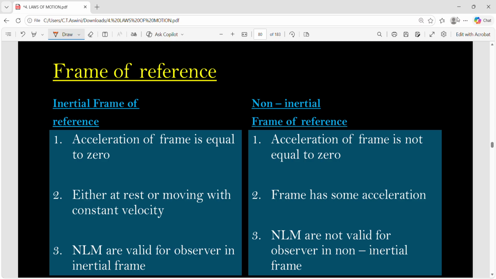And have you noticed the changes in your body when the lift is moving up or when the lift is moving down? You feel a bit heavier, right, when the lift is moving up, and when the lift is moving downward you will feel lighter. Have you noticed this? And most of you might have experienced the giant wheel also, right? When the giant wheel is moving upward you will feel heavier, but the moment it starts coming down your body feels lighter and you feel like you are pushed away, isn't it?